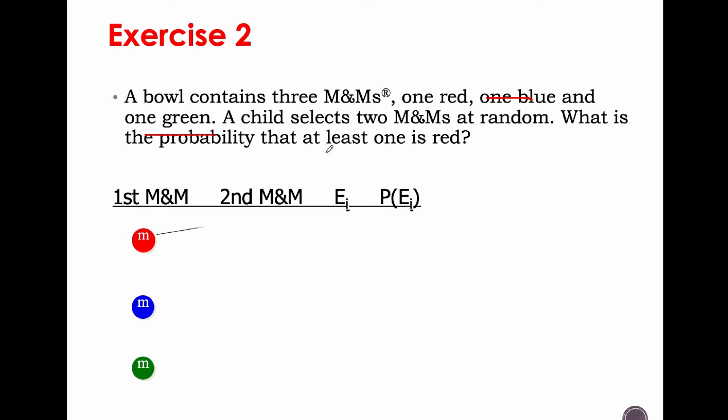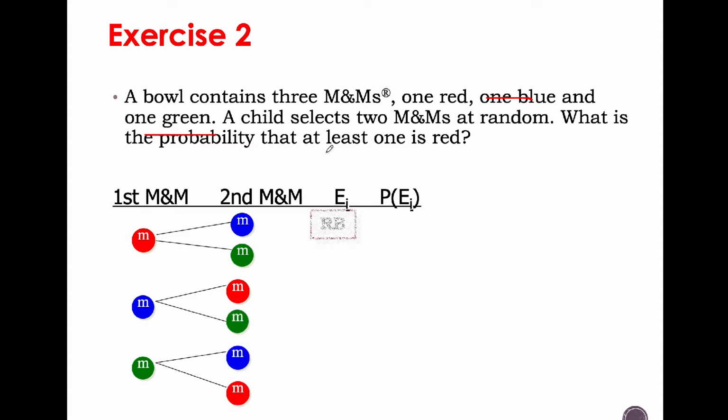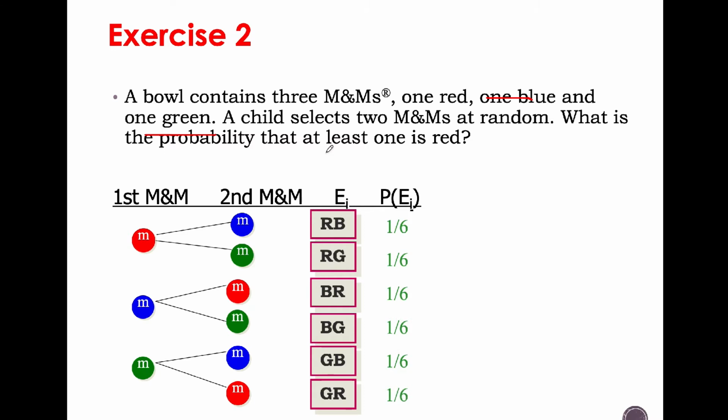So you have to make the structure like this: M and M, where M is the color, so the colors are red, blue, green. So this is the probability, it's going to be 1/6 because there are 6 outcomes.